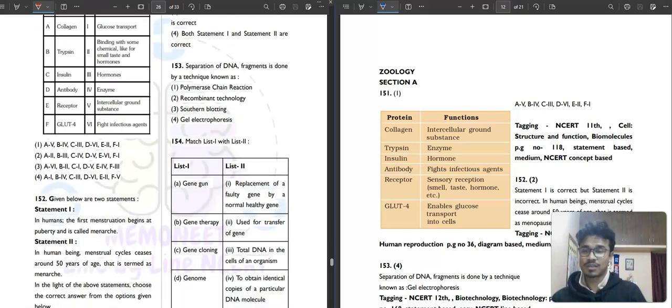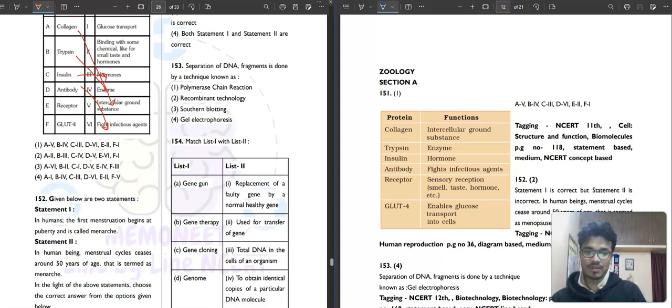You know what collagen is? Collagen is an intercellular ground substance. Then trypsin, you know that is an enzyme, a proteinaceous enzyme. Insulin is a hormone. Antibody, so what is an antibody? An antibody fights the infectious agents.